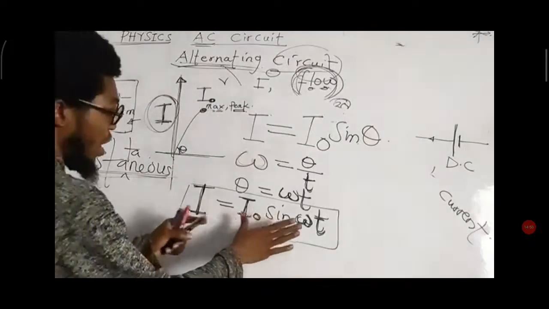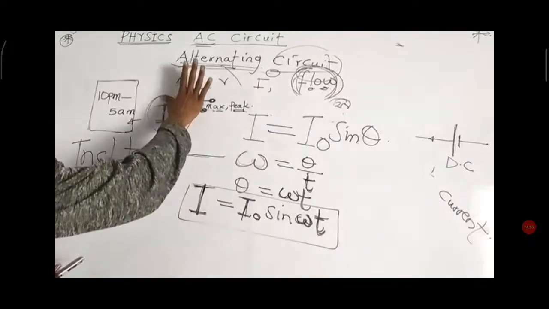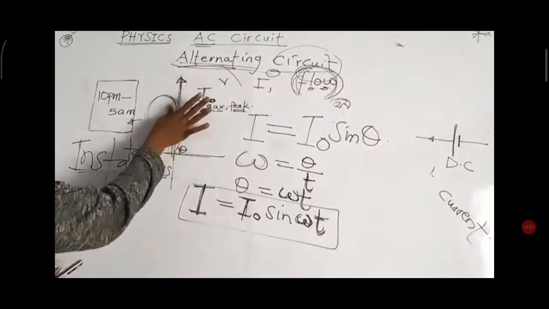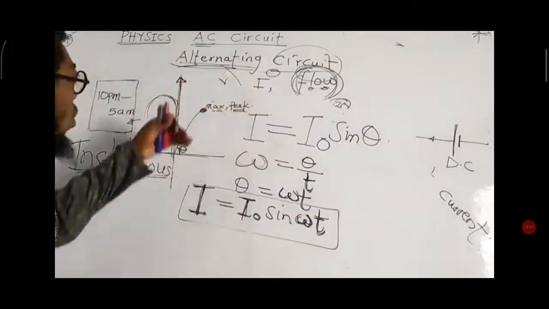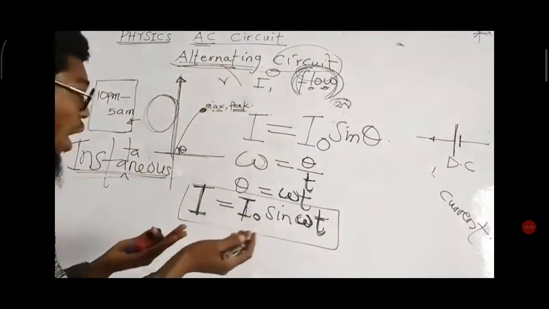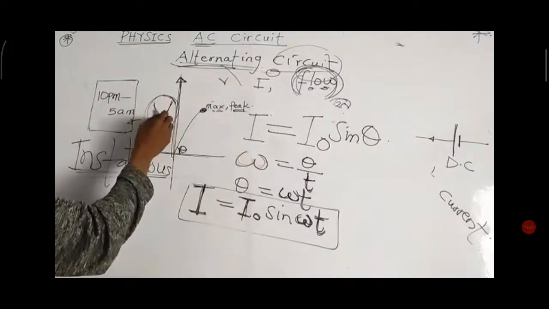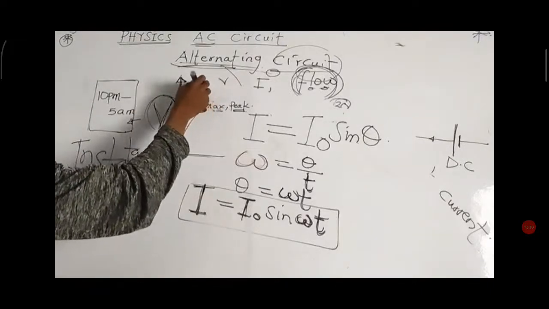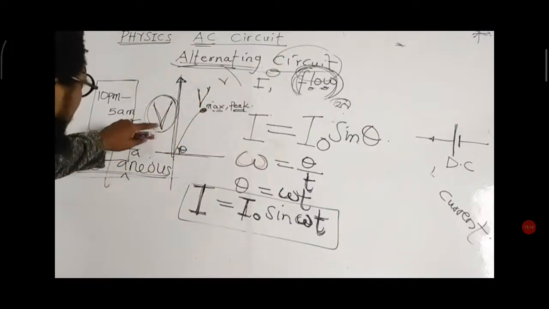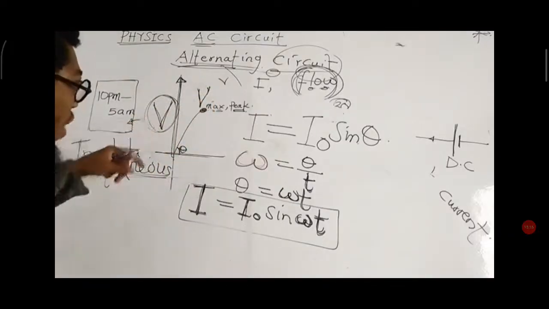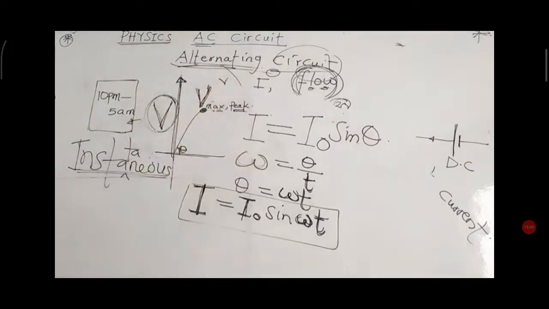This expression that I have created, I can create the same thing for my voltage too. I remember I told you that current and voltage go hand in hand. So if I now say that what I have here is voltage, or potential difference, the voltage here will still remain the instantaneous value, while the voltage here is still the maximum or the peak value.